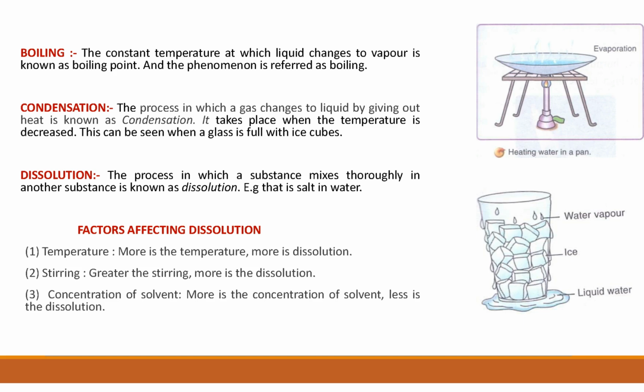So these both terms are very important. You have to learn these terms, and especially the difference between them, what is boiling and what is condensation. Condensation takes place when the temperature is decreased. It is very important. When condensation happens, the temperature is decreased. So you can see by example, if we cool down the vapor, it converts into the liquid. So when temperature is decreased, it converts into the liquid, and this is called condensation.